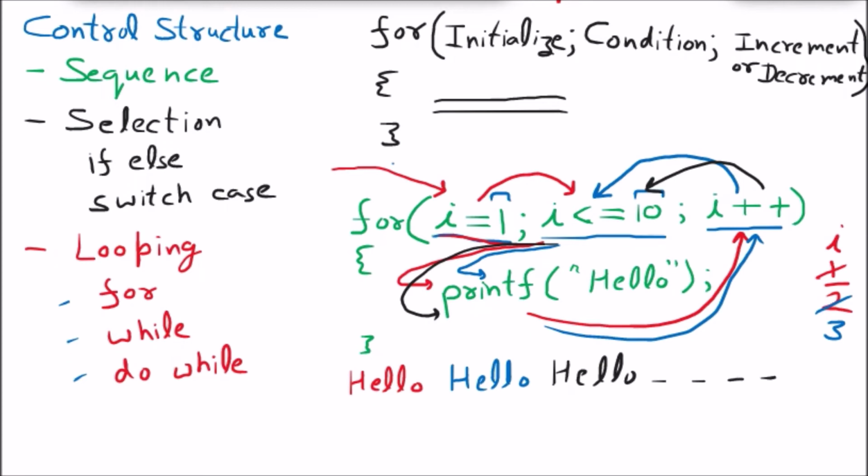So this way hello is going to print multiple times. Multiple times means what? 10 times, because 10 is the stopping condition. When this i will become 11, what will happen at that time? The condition will be checked, is 11 less than equal to 10? Condition false. So the loop will not go inside, it will come outside. So that is how this for works.